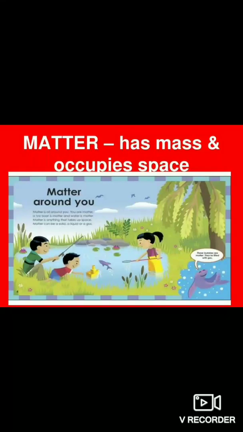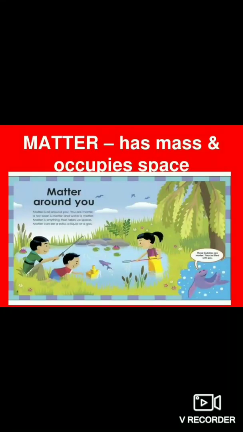Welcome back, students. Today I am going to start your fourth chapter, that is matter. Matter is anything that occupies space and has mass. For example, if we put a stone into a glass filled completely with water, some water will overflow. This is because the stone replaces the water to occupy its space in the glass. The amount of space occupied by matter is called its volume.